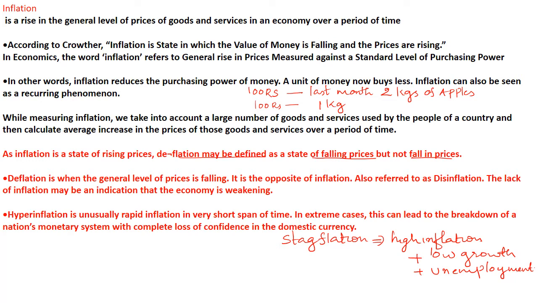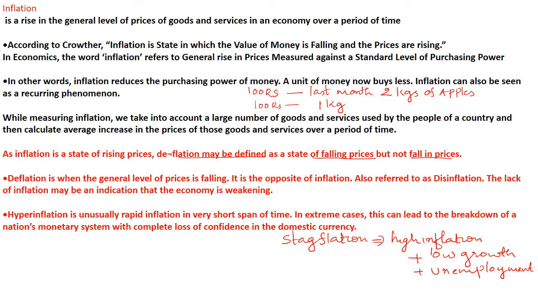Next is hyperinflation. Hyperinflation is unusually rapid inflation. It will stay for a short span of time. In extreme cases it can lead to the breakdown of the national monetary system. In 2008 and 2009 the real estate crisis happened in UAE and elsewhere. These were for a short span of time, then the economy revived from that.